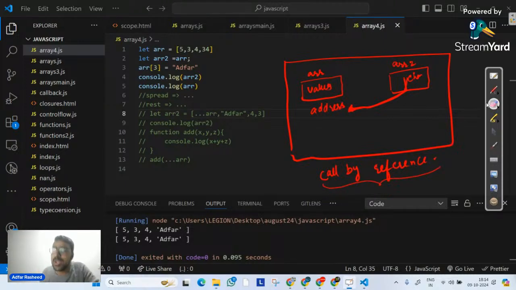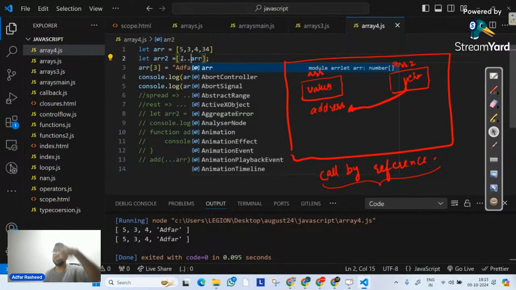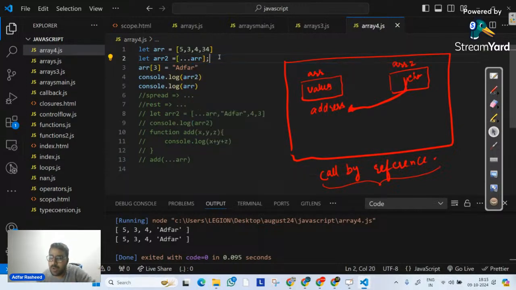Now, how do we actually resolve it? One of the best answers is, instead of directly copying the reference, the address of that memory location, we can tell it, please separate the values here. So the spread operator is one of the solutions to it. The spread operator has limitations with objects, which we will even see in today's class as well.